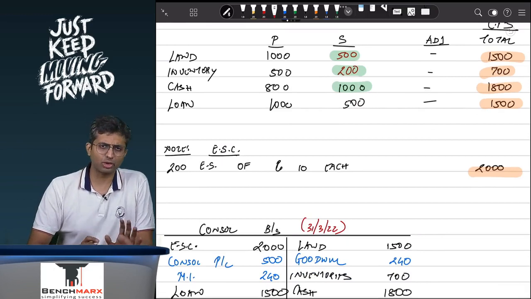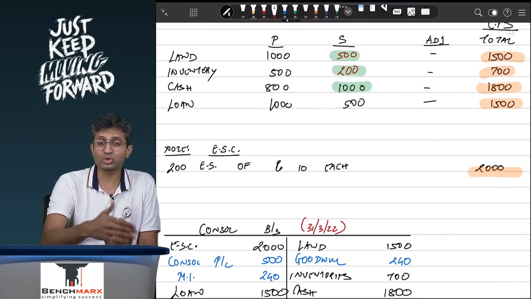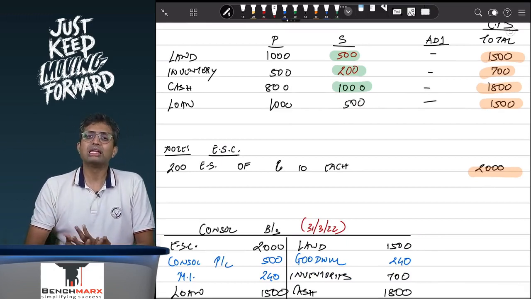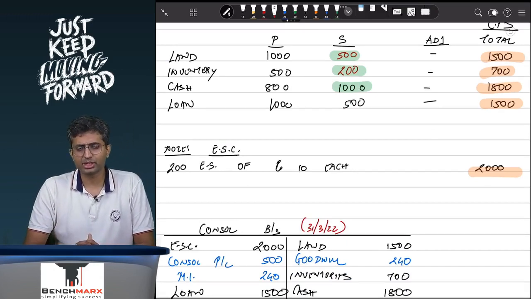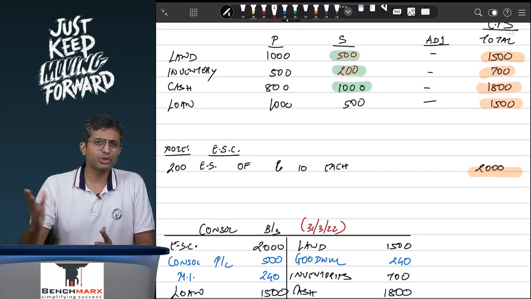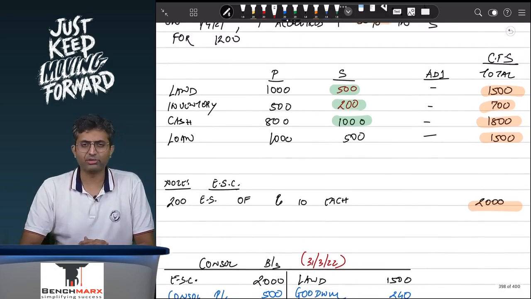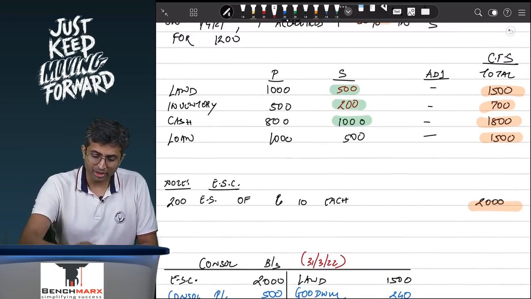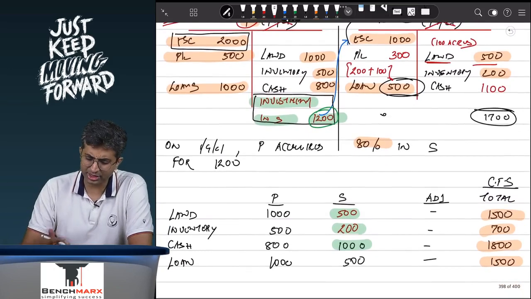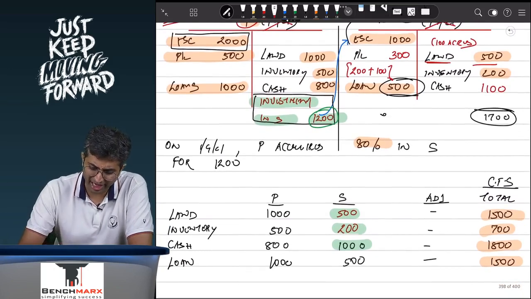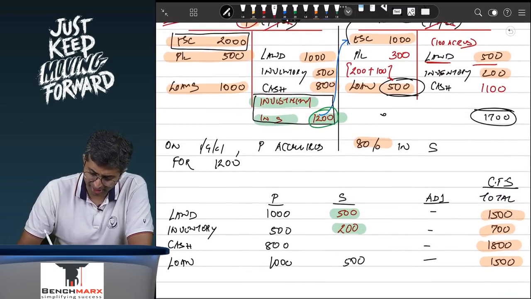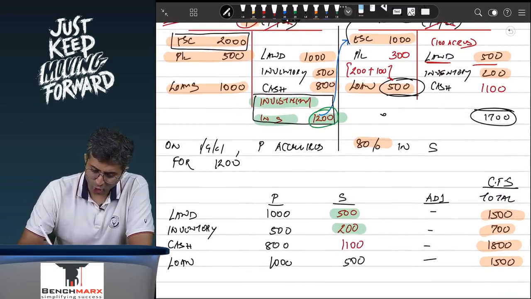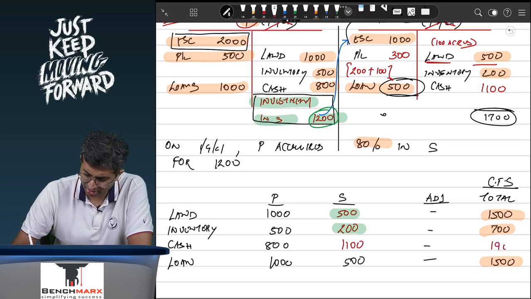If you have to prepare a consolidated balance sheet on 31st March 22, that is 1 year after the date of acquisition, still AS 21 will apply. You will take over assets and liabilities. Let us say the land, you will take that over at 1500. Inventories, for simplicity, are the same, 500 and 200. Cash is slightly different, so this is, I guess, 1100 worth of cash. Loans are also the same, so for simplicity, this is 1900.